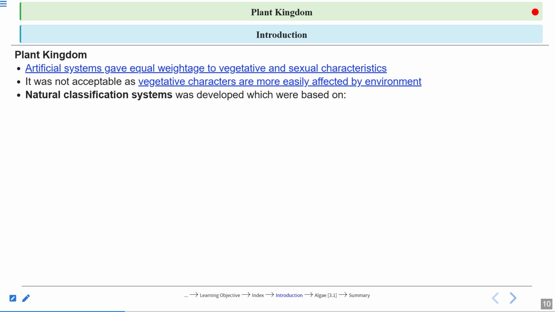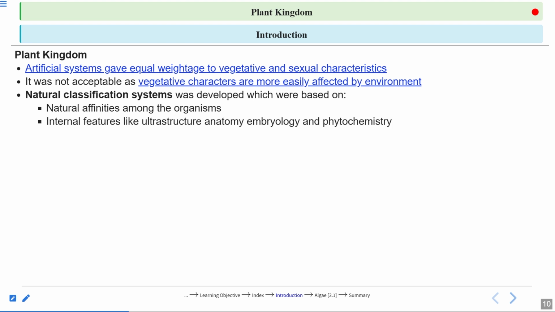Now, if you discard any classification system, then you have to come up with a new approach, right? So here comes the next classification system, called the natural classification system. And that was developed, based on, let us see, natural affinities among the organisms. Affinities, how the organisms are closely related. That is called affinities. Second point, internal features like ultrastructure, anatomy, embryology, and phytochemistry.